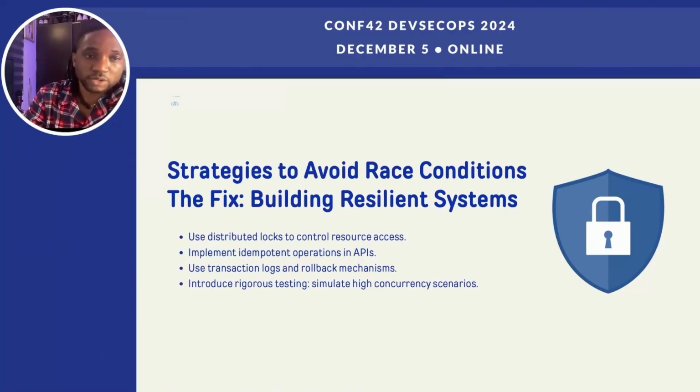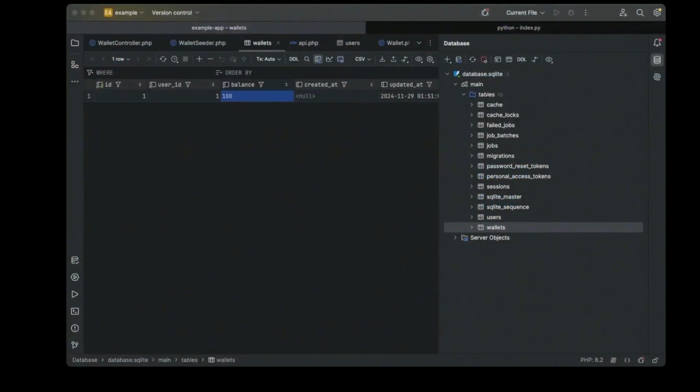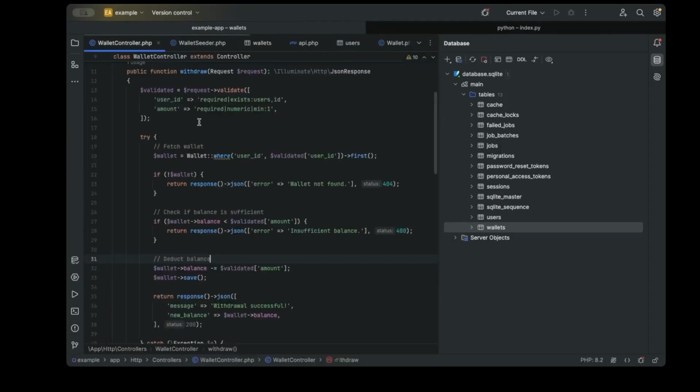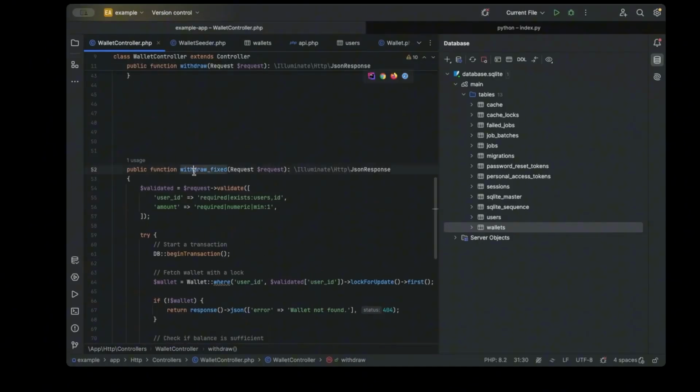So let's go back to the code base, and I think that will add more light to what I've just said, and that is it. So now we have 100 bucks. I think I'm going to make this 500 now, and let's save this. So I implemented another method here which we call the withdraw fix. So we are taking in the same payload, the user ID and the amount. But what did we do here?